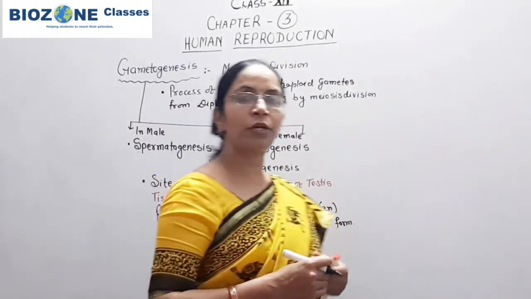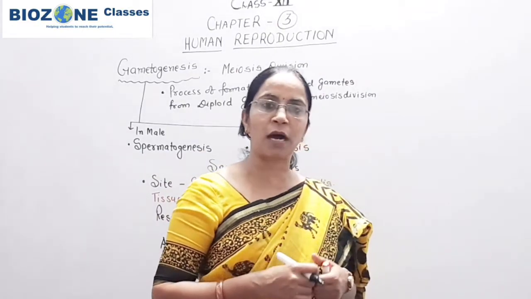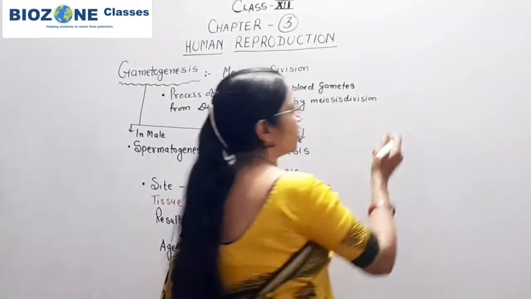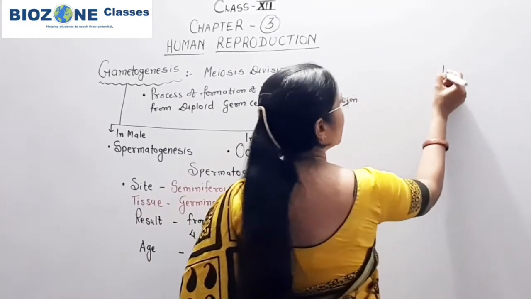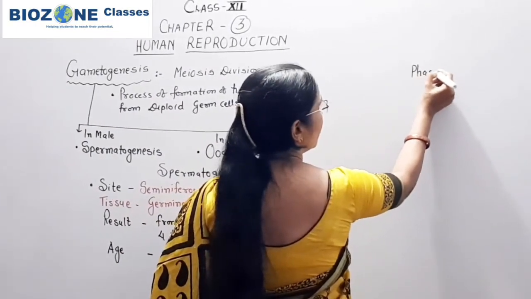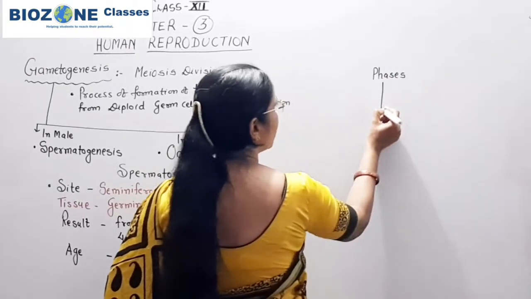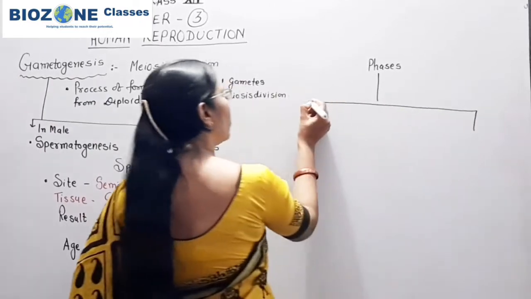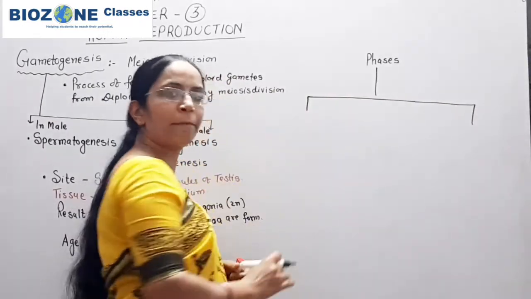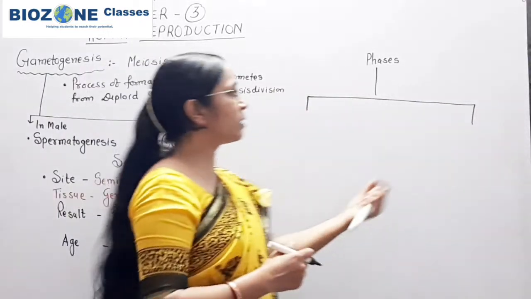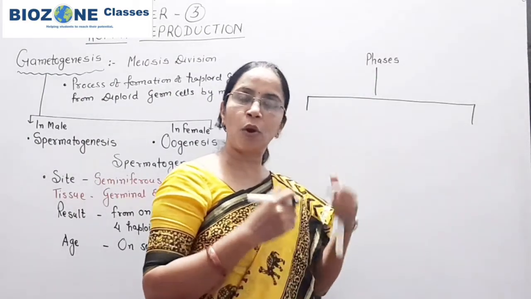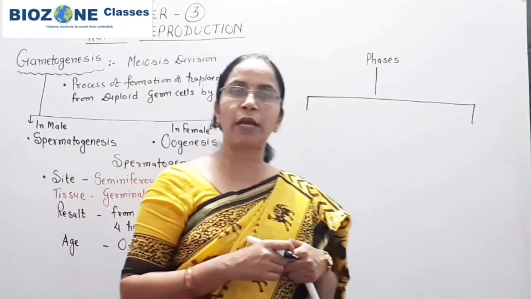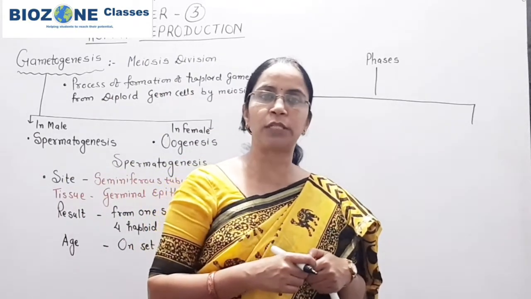First we study those phases with the help of a chart, and then we come to the diagrammatic section. Broadly, remember that in the first phase the formation of spermatids takes place, and those spermatids, the non-motile gametes, are actually formed. So initially those non-motile gametes are formed in spermatogenesis.